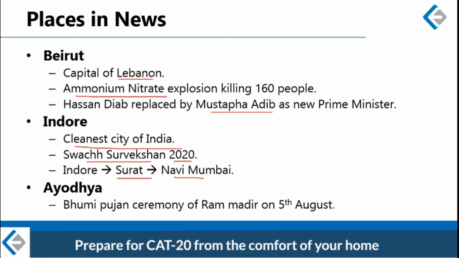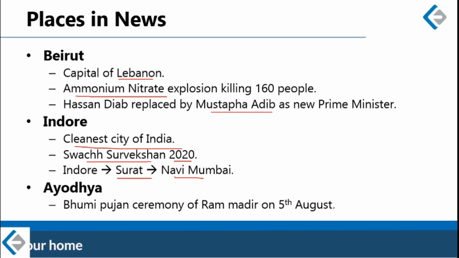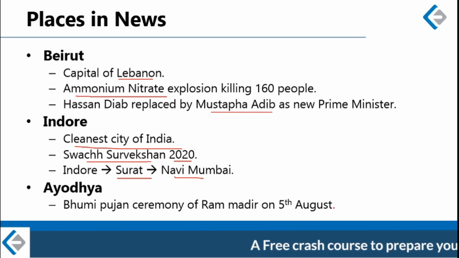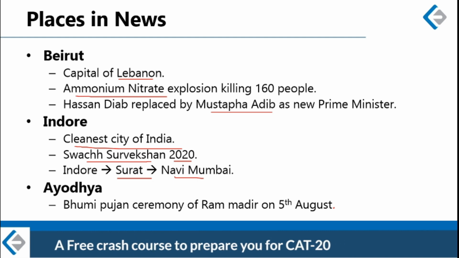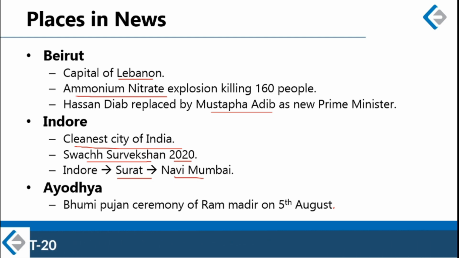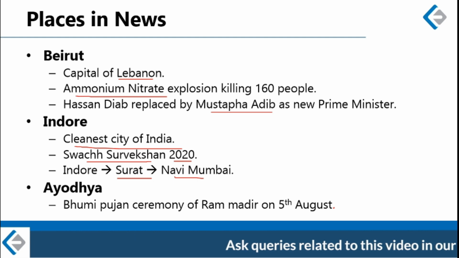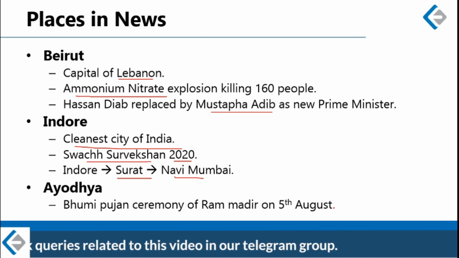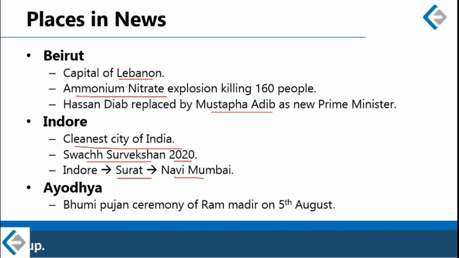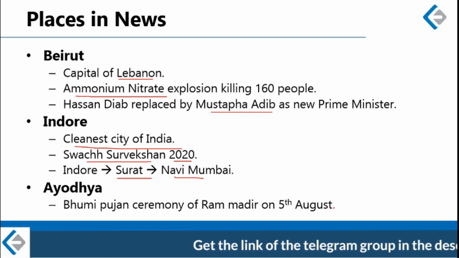A lot of eminent personalities, including Prime Minister of India, attended this ceremony, and Prime Minister was joined by Chief Minister of Uttar Pradesh, Yogi Adityanath, Governor of Uttar Pradesh, Anandiben Patel, Chief of RSS, Mohanji Bhagwat, and Chief of Shri Ram Janmabhoomi Tirth Kshetra, Mahant Nritya Gopal Das.